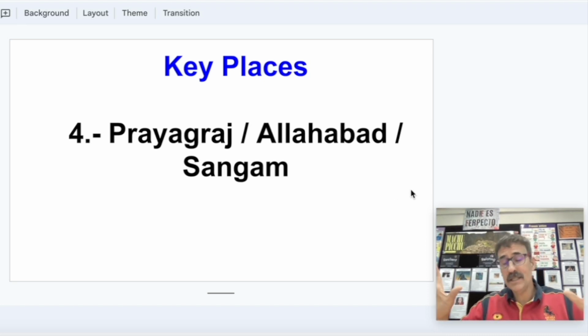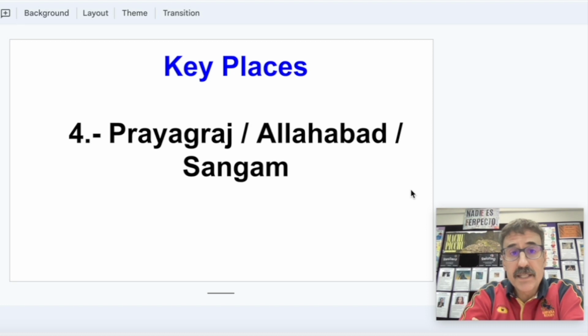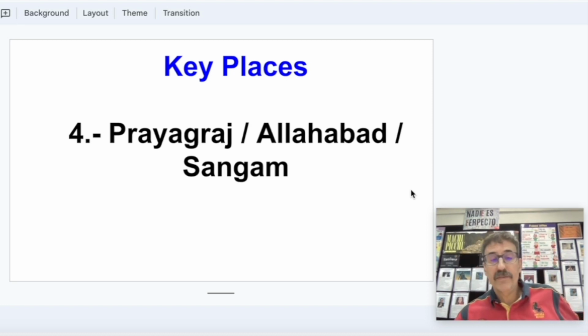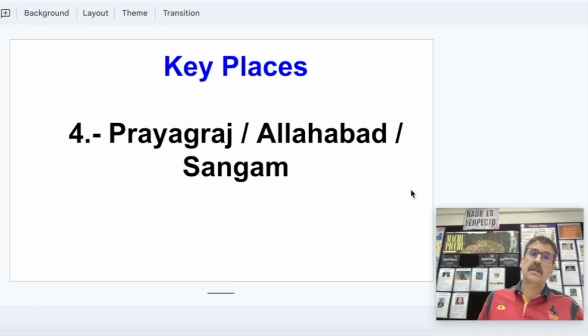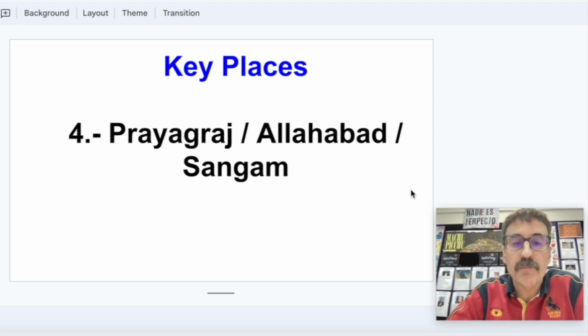So these are holy places that we are going to see. Well, we are not going to see them, we are going to pass by on a rafting trip. Now, these places that I'm going to mention now, we are not going to see them. They are far away from where we are. But still, I want to mention how important they are related with the Ganga River.